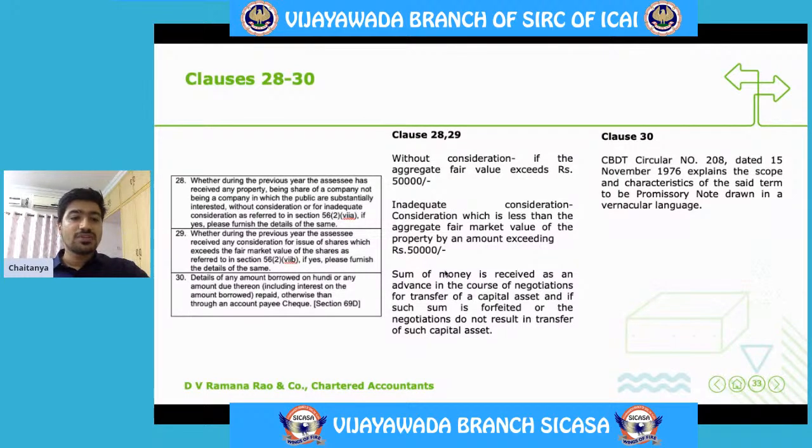If yes, please furnish the details of the same. Then clause 29 is also a similar clause. It says whether during the previous year the SSE received any consideration for issue of shares which exceed the fair market value of shares as referred to in section 56(2)(viib), if so furnish the details.